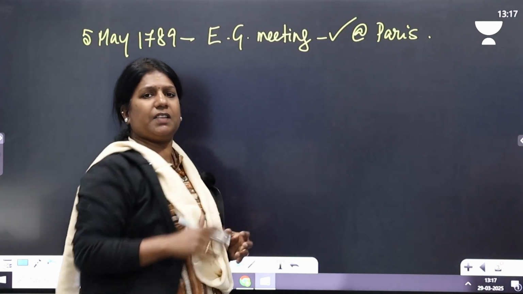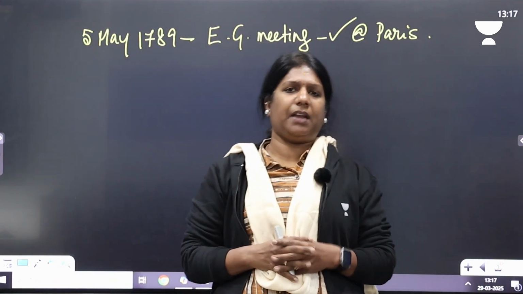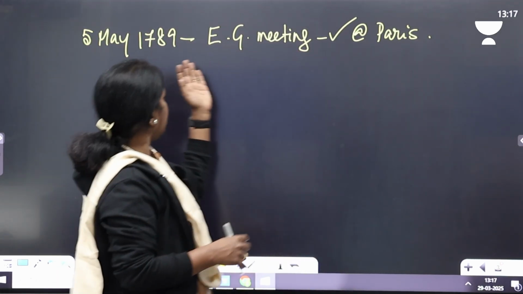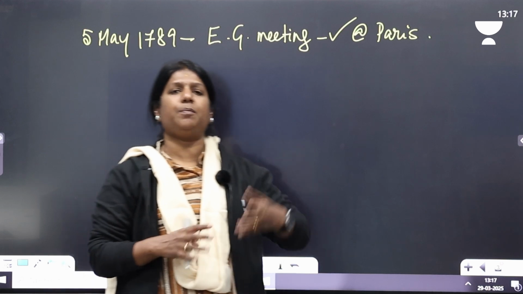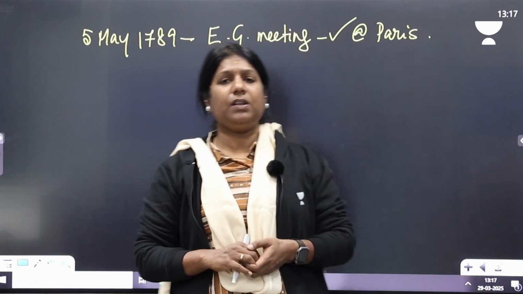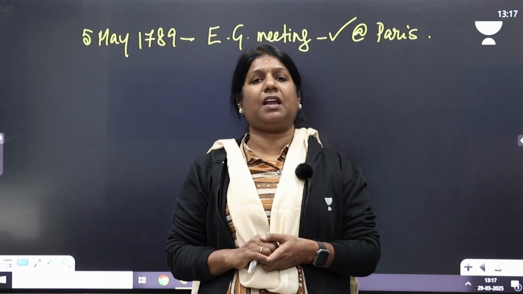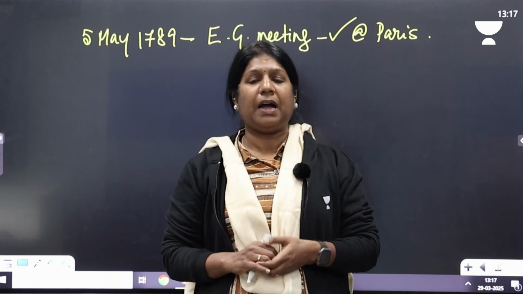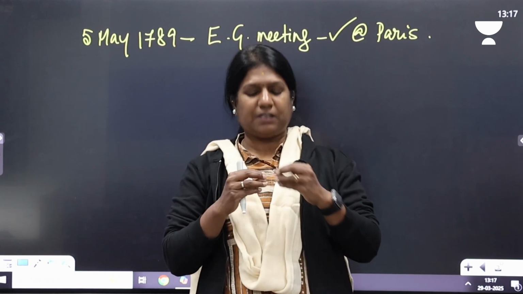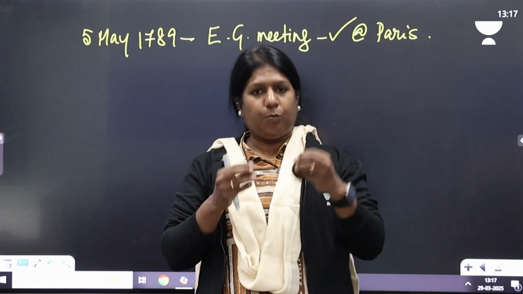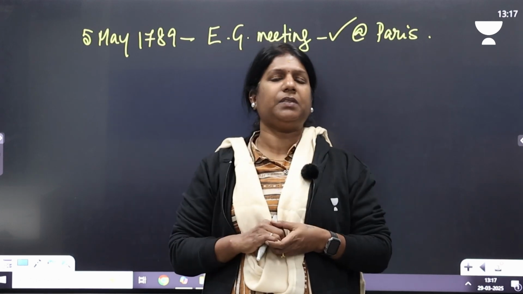It was decided in this Estates General meeting that the first estate, the second estate, and the third estate would participate. When all the representatives had entered, the second estate and the first estate were asked to pay tax by the king. But there was a quarrel between them where the second estate walked out of the room.